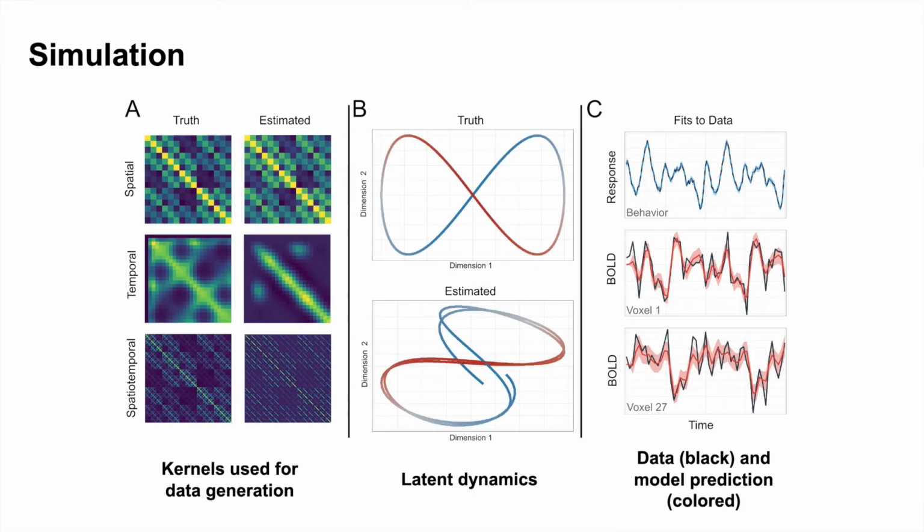In the simulation, we generated the data mimicking the task structure using two-dimensional dynamics specified in panel B, and the spatial and temporal kernels specified in panel A. Then we fitted the GPJM to the simulated data and investigated whether or not the model can recover the latent dynamics and kernels, not only fitting to the data well. Panels A and B show that the estimated kernels and dynamics are similar to the ground truth. Moreover, the model explains the data well according to panel C.